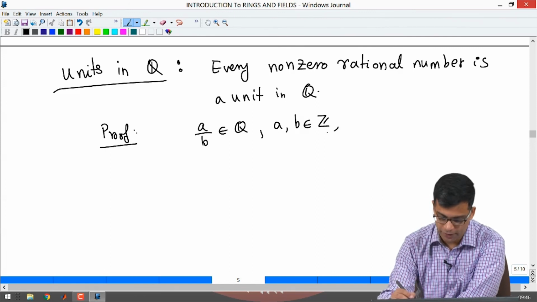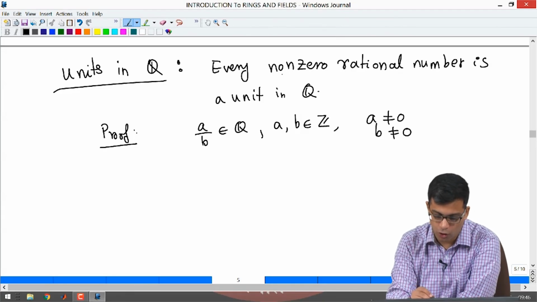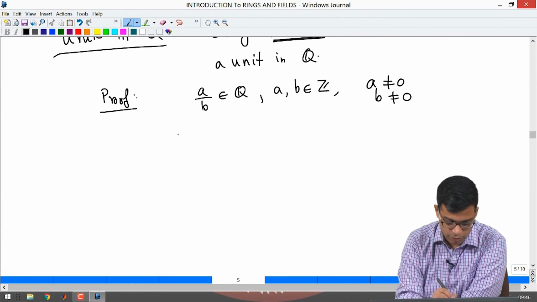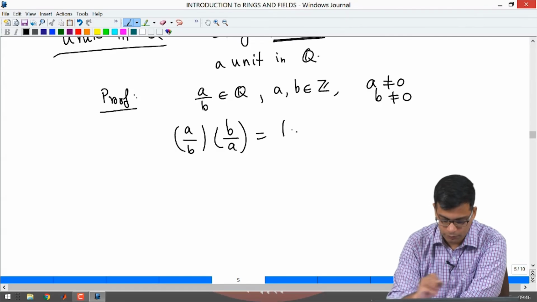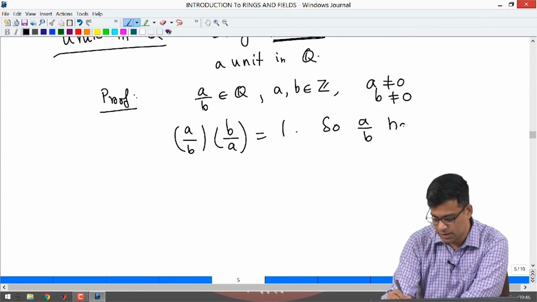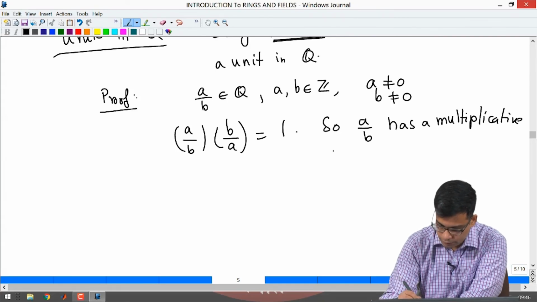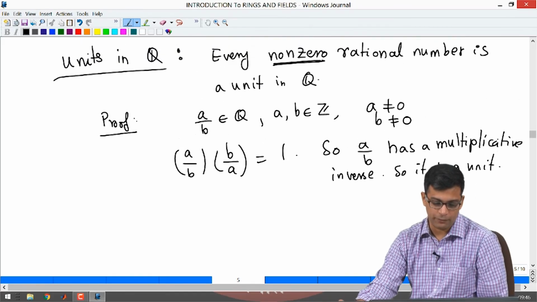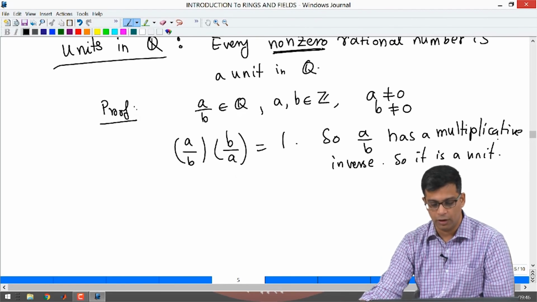Remember, rational numbers are ratios of integers, and we assume that a is non-zero and b is non-zero. We take a non-zero rational number. Does it have a multiplicative inverse? It does, because a over b times b over a is 1. So, a by b has a multiplicative inverse, so it is a unit. So, every non-zero rational number is a unit in the ring of rational numbers.